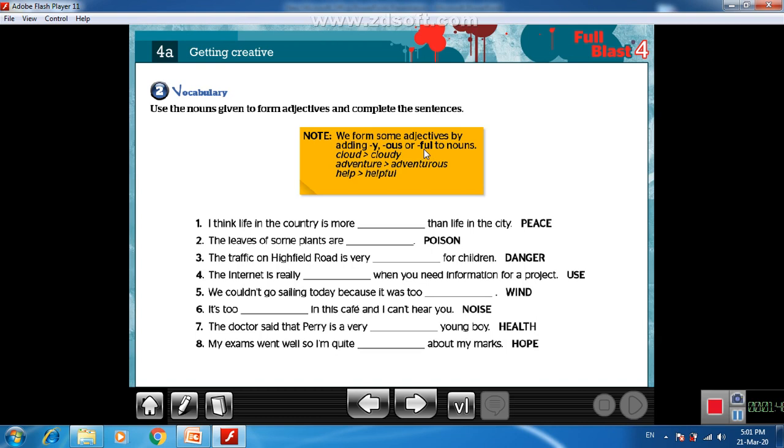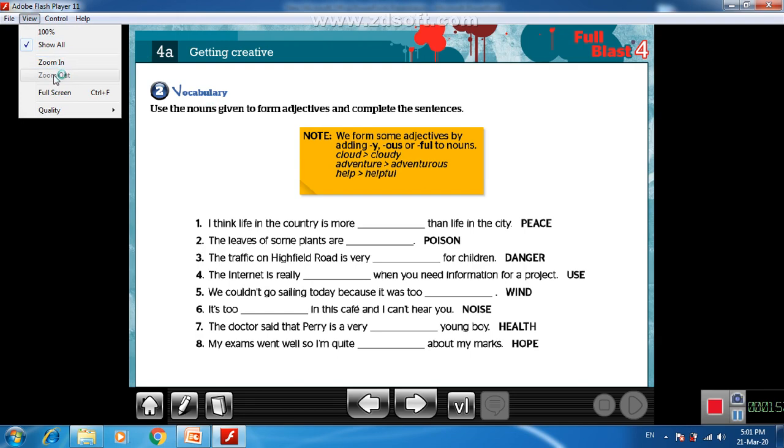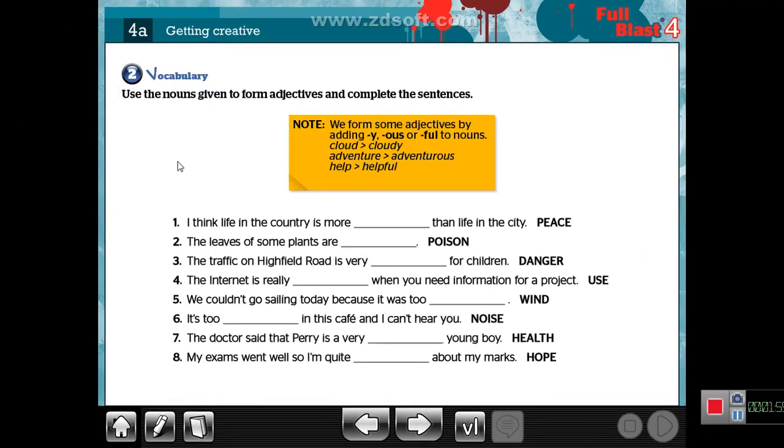For example, take the noun danger. Do you know the meaning of danger? Danger is a noun, but when I want to change it to an adjective, I can say dangerous, by adding the suffix ous.